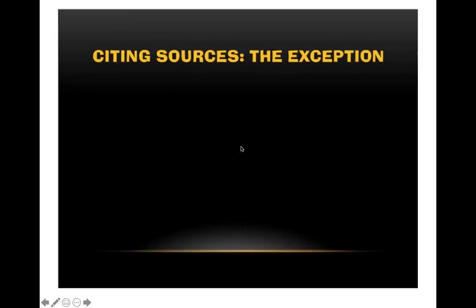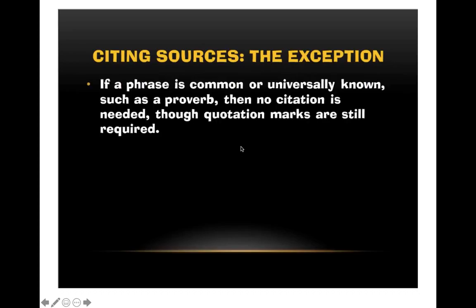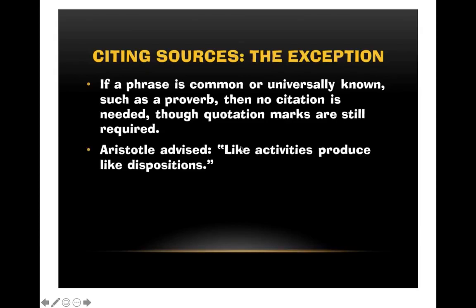So let's talk about citing the sources. Here's the exception, and this is basically the only exception. If a phrase is common or universally known, such as a proverb, then no citation is needed, though quotation marks are still required. So, for example, Aristotle advised, "Like activities produce like dispositions." If you're using that in your paper, you don't actually have to cite where you found it, because it's a proverb or a common phrase, but it is someone else's words, so you're going to use the quotation marks.